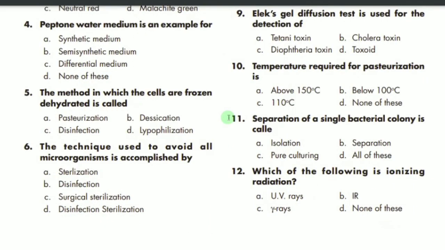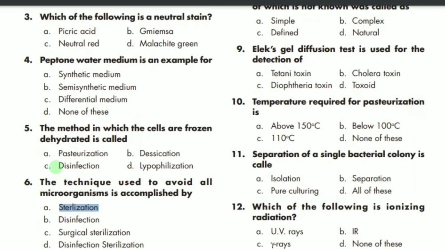MCQ number 4 says that peptone water medium is a good example of what? It is actually a good example of a semi-synthetic medium. B is the correct option. Okay. MCQ number 5 says that the method in which the cells are frozen and dehydrated is called, we mostly call it lyophilization. D is the correct option. MCQ number 6 says that the technique used to kill all microorganisms, meaning all types of organisms, is called sterilization. A is the correct option.